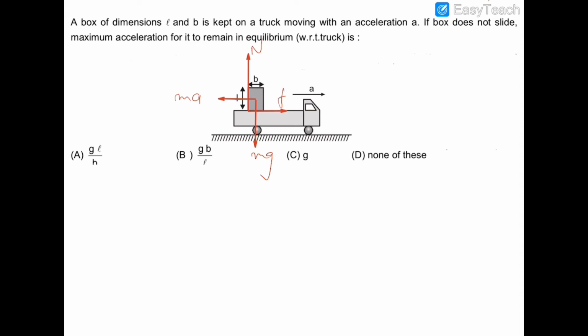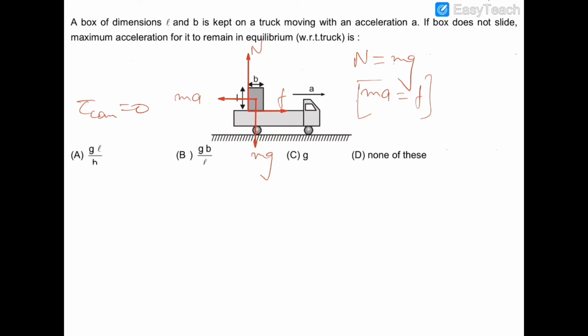So let us find out the torque about COM. So torque about COM must be 0, and therefore we can say that normal reaction is equal to mg because the net force acting on the block on the y-axis is 0, and pseudo force ma is equal to the friction. So if we find out the torque about the center of mass, then the torque of ma and mg would be 0 because they are passing through the center of mass, and the torque of normal reaction about the center of mass will be in the clockwise direction, and the torque of friction about the center of mass will be in the anti-clockwise direction.